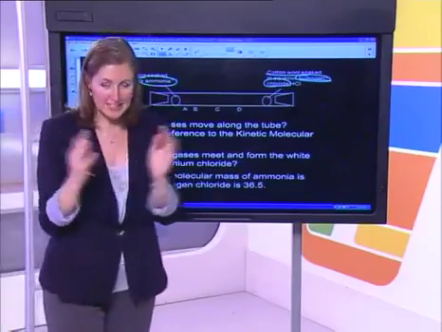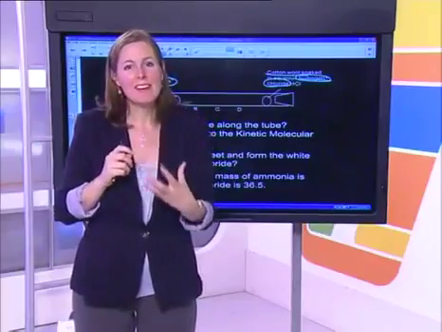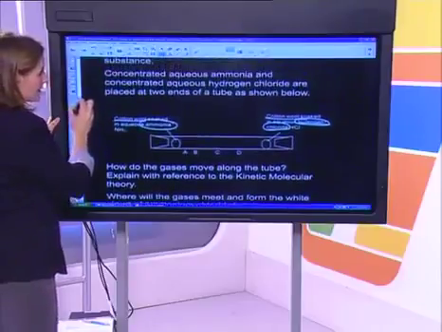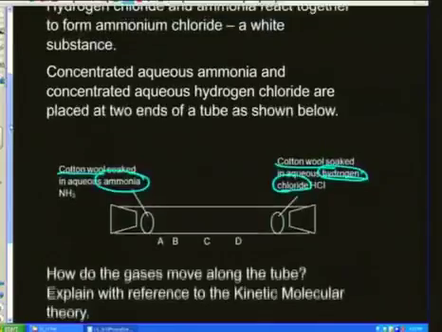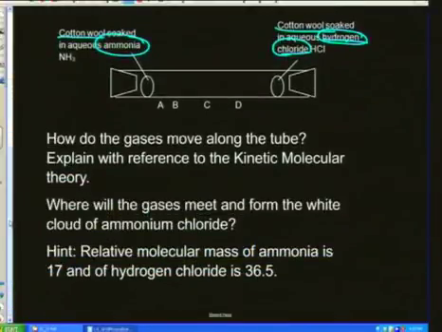When they react, they're going to be meeting somewhere. When they react, they release or form, what was it? They said a white substance, ammonium chloride. And that ammonium chloride we can visually see because it's a white color. The question is, how do the gases move along the tube?